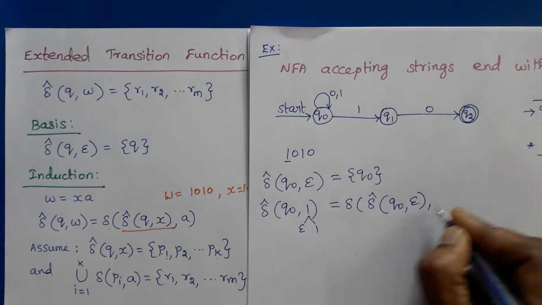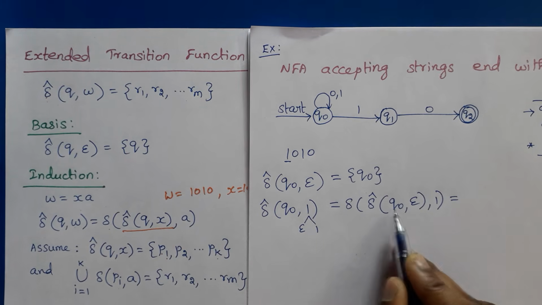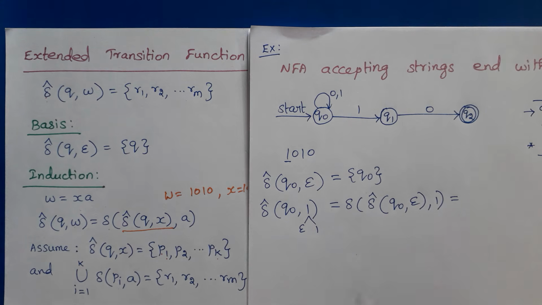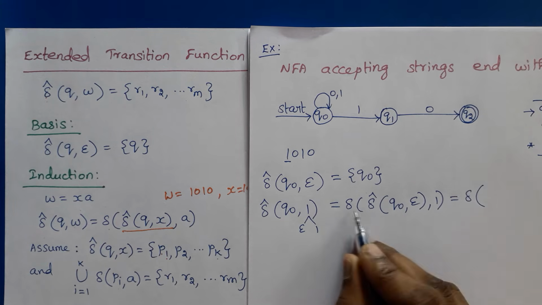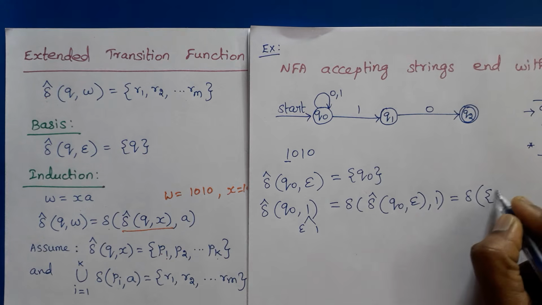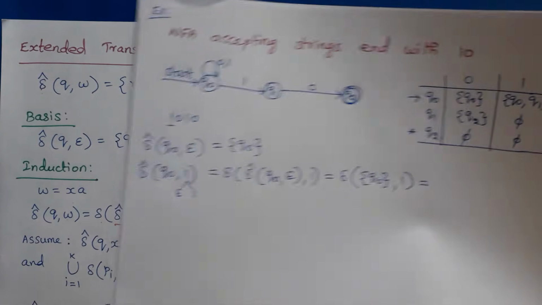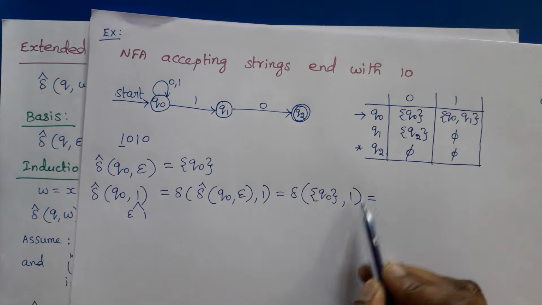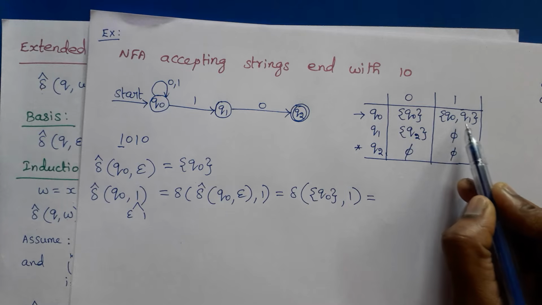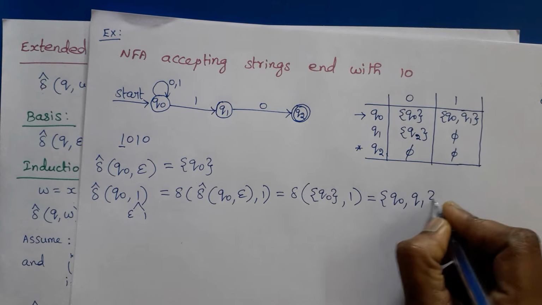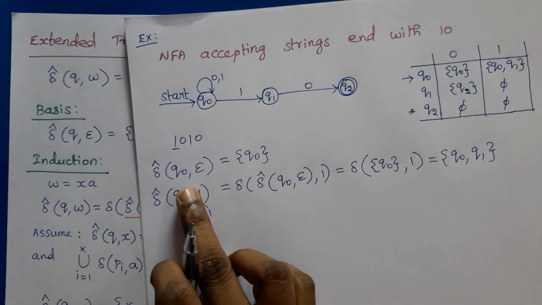Usually delta cap of Q0 comma X can be taken from the previous step, because we are finding it recursively. So delta cap of Q0 comma epsilon is Q0. In the next step we substitute this Q0 here. So delta of Q0 comma 1 is equal to Q0 comma Q1. So Q0 comma Q1 is the result for Q0 comma 1.